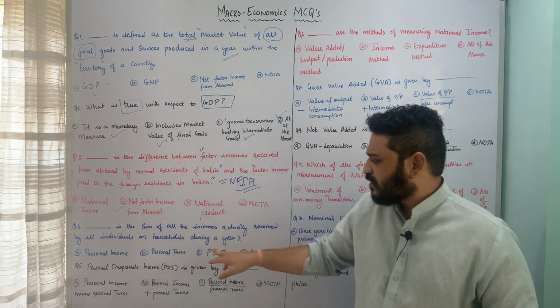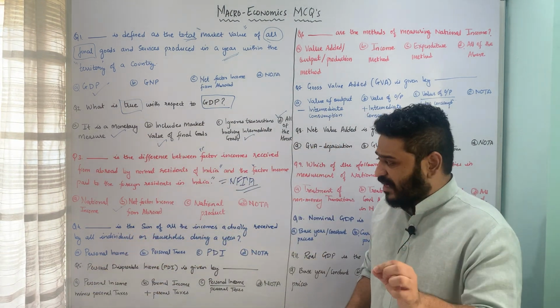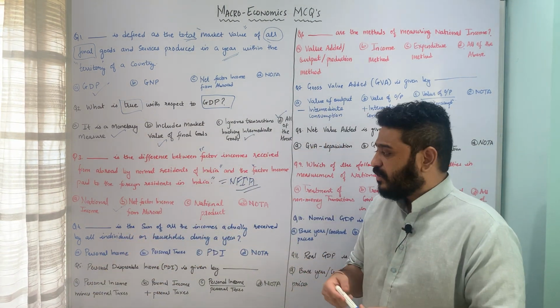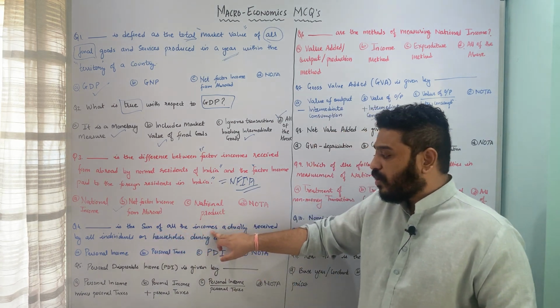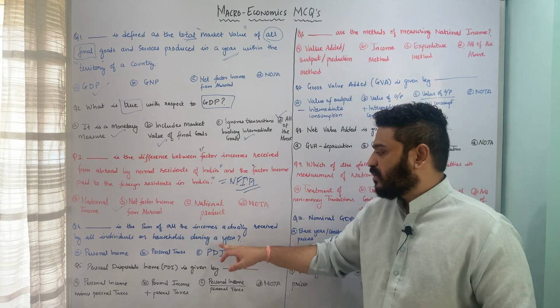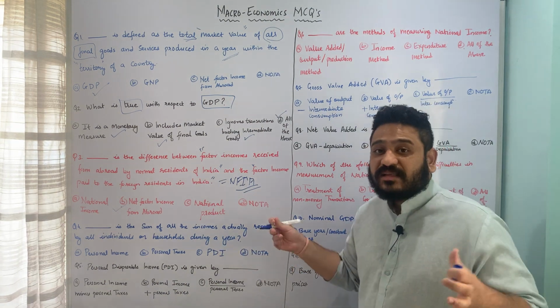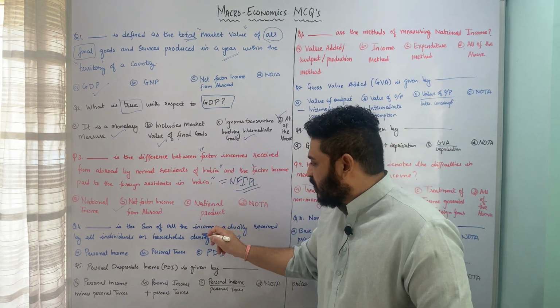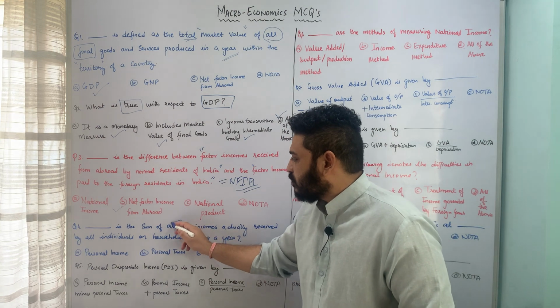Let us now move to the next question. Dash is the sum of all incomes actually received by individuals or households during a year. I am looking at the sum of all incomes. Here you have to make sure that you stress on certain words.